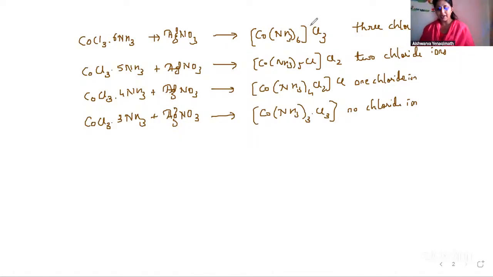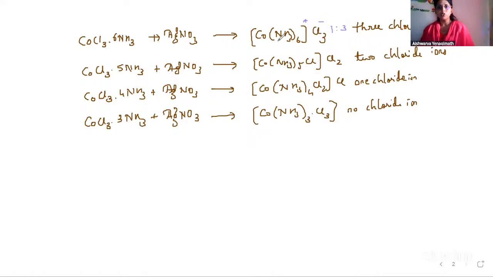has been explained by Werner. What he did was, to understand this, he found out the conductivity of these solutions. And he found that in the first case, the conductivity was maximum. So here, we'll come to a conclusion. How are the ions? This is plus and this is minus. So can I write how many ions? The ions are in the form 1:3 electrolytic ratio.